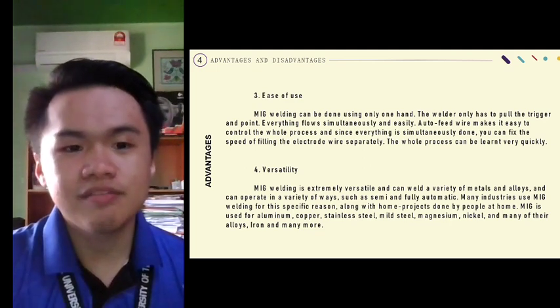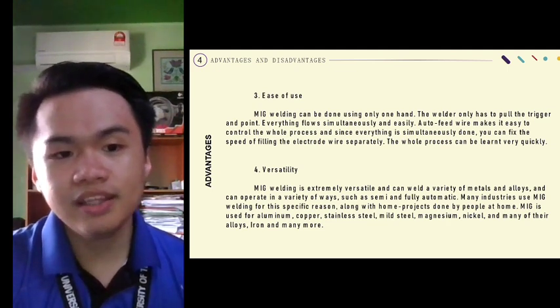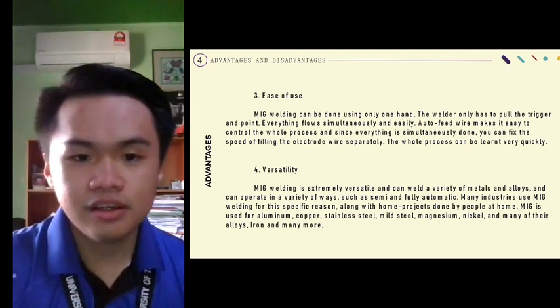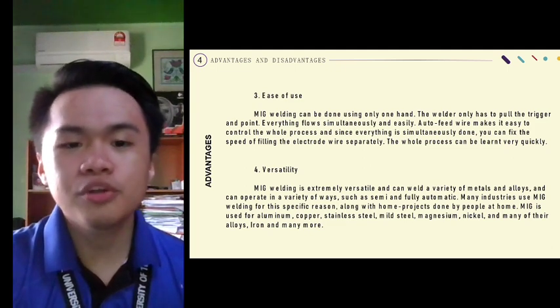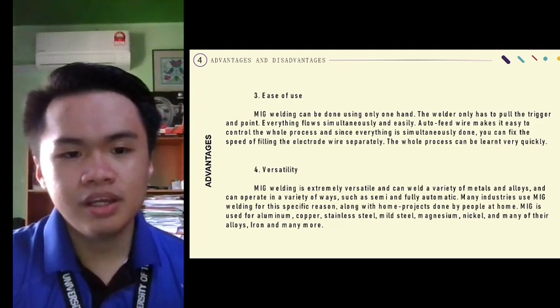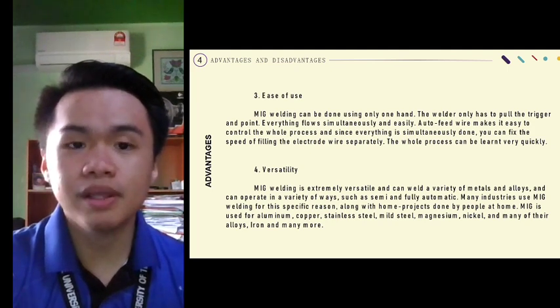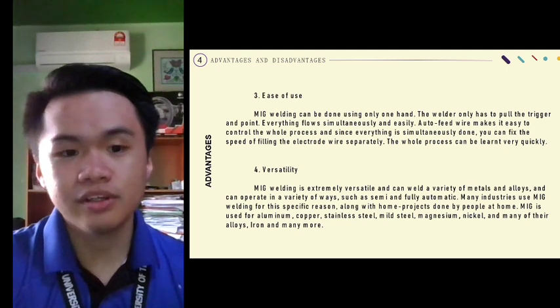Number 4, versatility. MIG welding is extremely versatile and can weld a variety of metals and alloys, and can operate in a variety of ways, such as semi and fully automatic. Many industries use MIG welding for this specific reason, along with home projects done by people at home. MIG is used for aluminium, copper, stainless steel, mild steel, magnesium, nickel, and many of their alloys, iron, and many more.